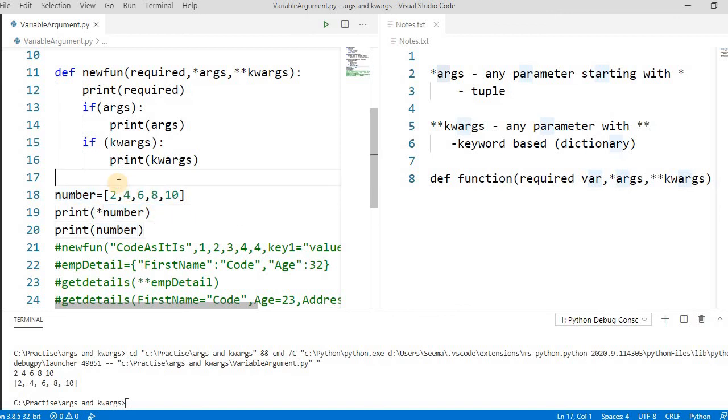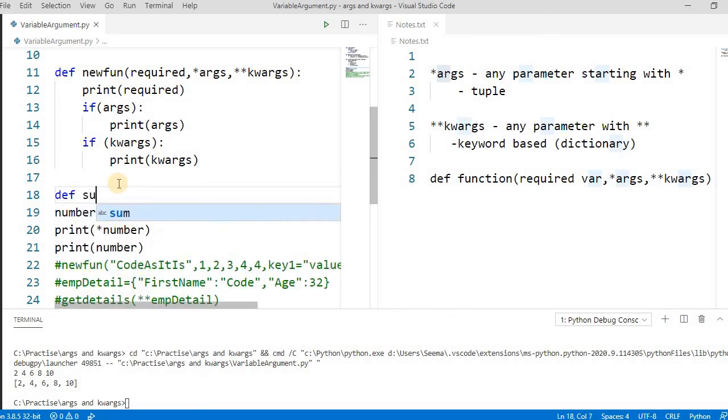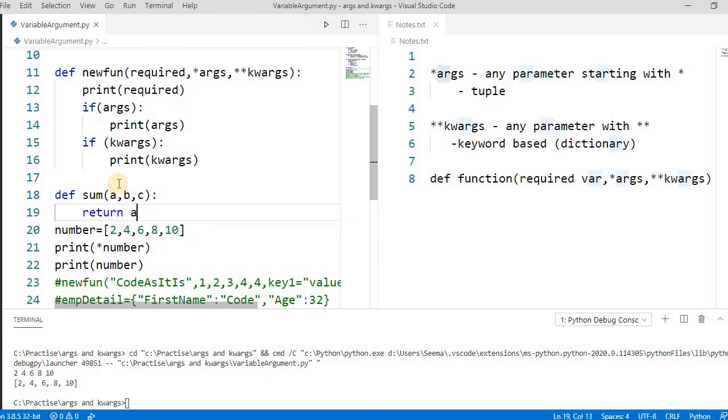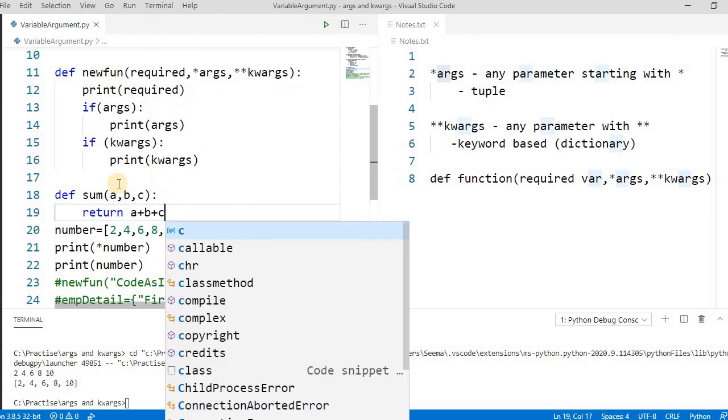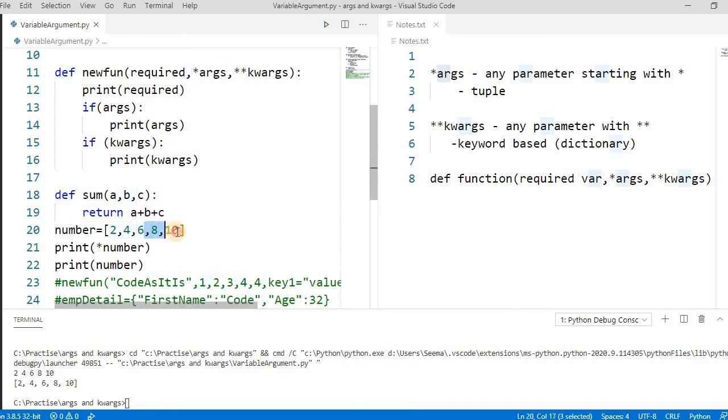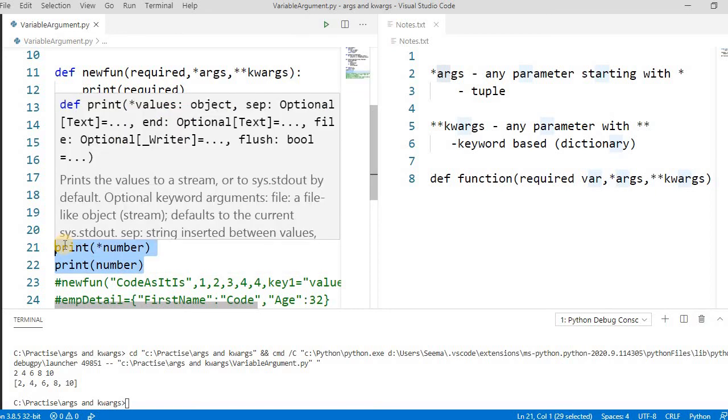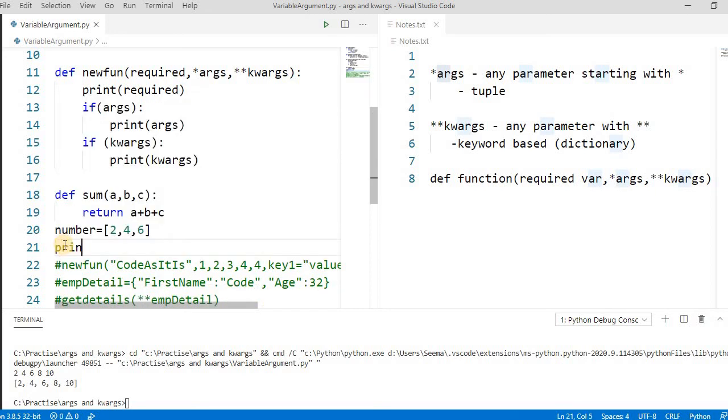Let's take one example, the same example of this sum. We have passed A, B, C, and then we are returning simply A plus B plus C. Let's say we have to pass this list of numbers. So that is the concept of unpacking. If you print the sum of numbers, because it's taking a list, it will not work. But if you pass a star in front of it, it unpacks the list and passes these three parameters, so it will work.